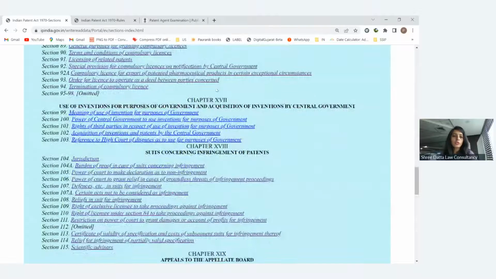Then the next chapter is related to the use of inventions for the purpose of the government and the acquisition of inventions by the central government. There are some inventions in which the government will be involved, like defense-related inventions. Another is pharmaceutical-related inventions. As you know, in the pandemic, remdesivir was a very much needed product. In that case the government got involved and told the patentee to please keep the price low and manufacture in very high volume, because the requirement for that particular invention is more.